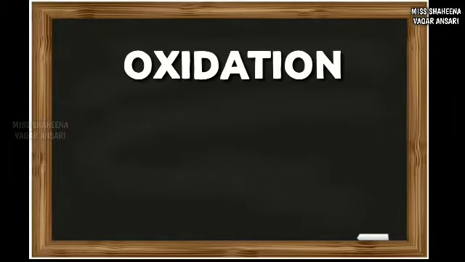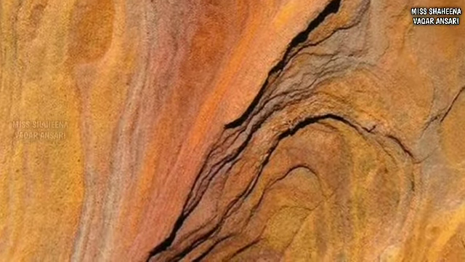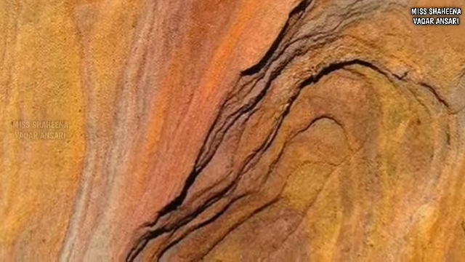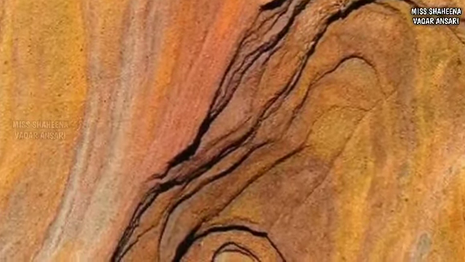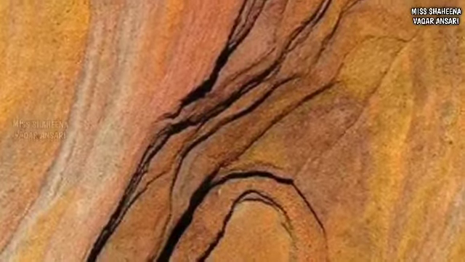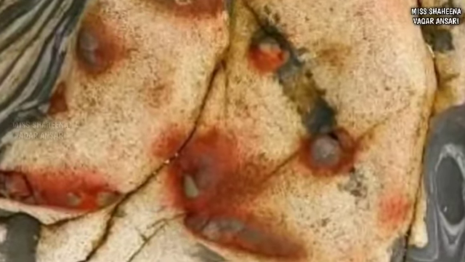Now this process occurs in the rocks which have iron present in them. So, there is a high proportion of iron mineral present in the rocks. When this iron comes in contact with water, a chemical reaction takes place between the iron and the oxygen. Hence, a reddish colored layer is formed on the rocks. As you can see here, this is called rust. So, because of the reaction between the iron and the oxygen, we have a chemical weathering process taking place, that is oxidation. This makes the rocks very weak.